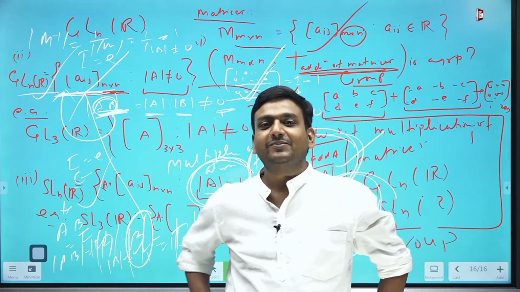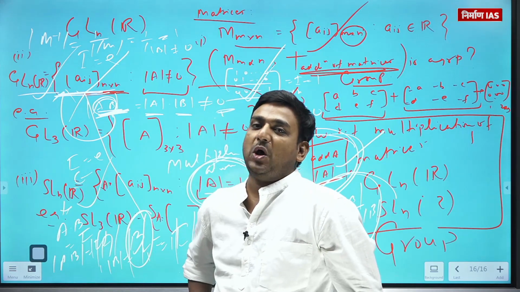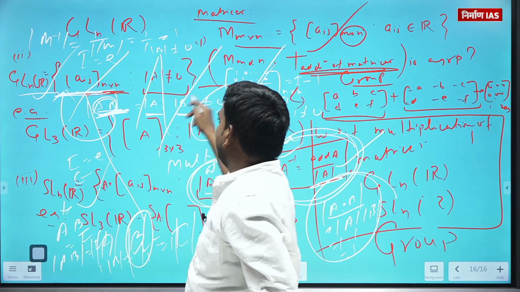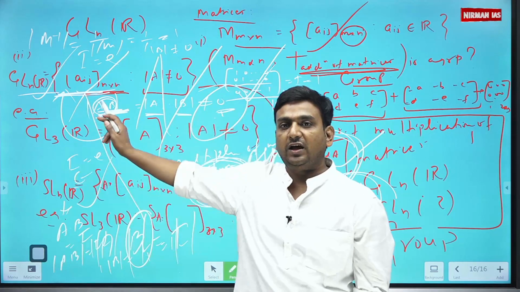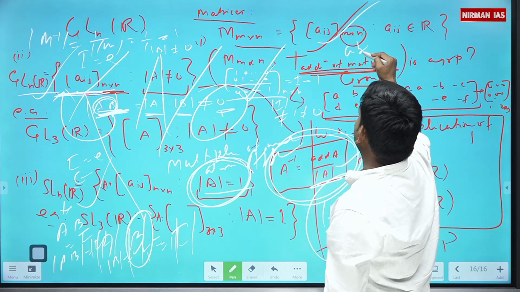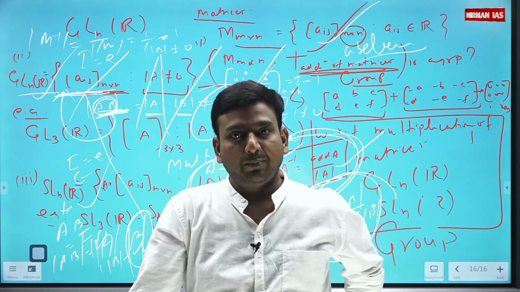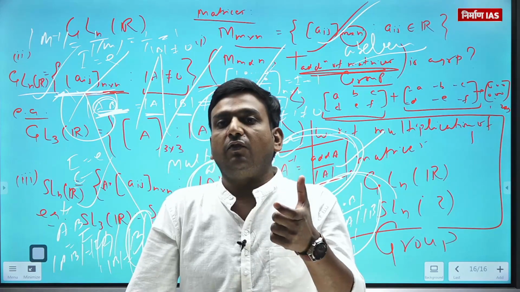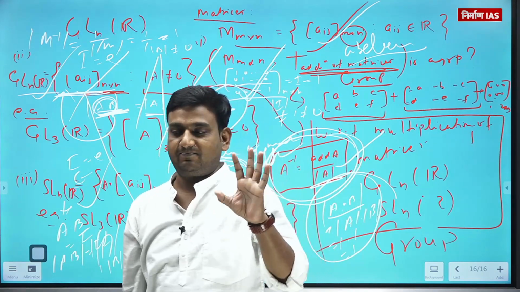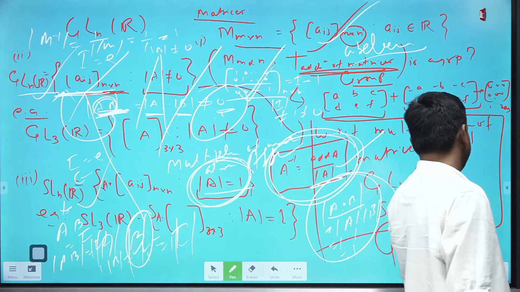Is it commutative? Is it abelian? No. This is not an abelian group, neither GLNR nor SLNR. But this is an abelian group. Addition of matrices follows commutativity, but multiplication of matrices need not be commutative. Make it a point. Fine. So this is all about this thing.